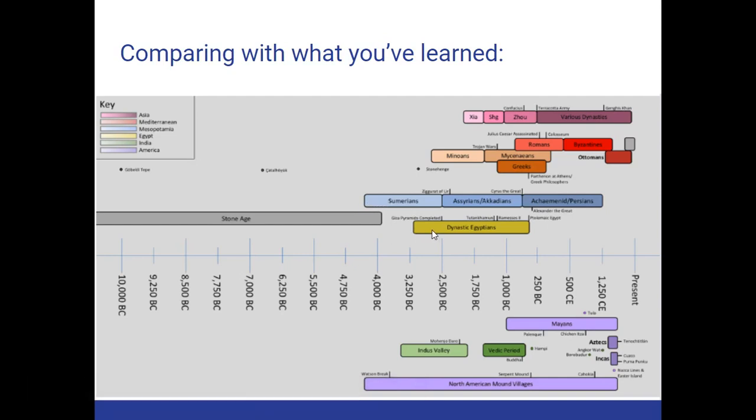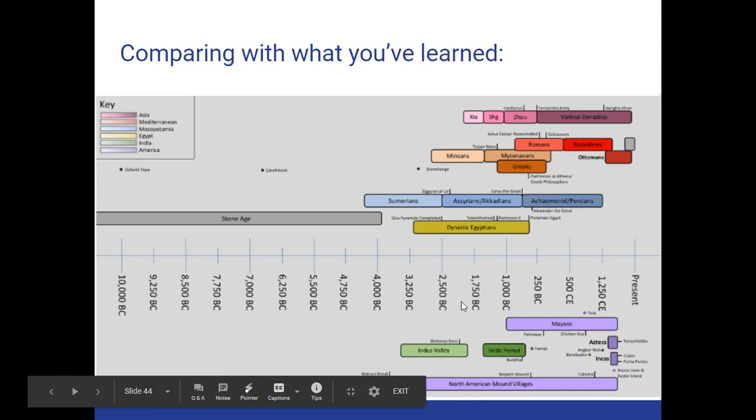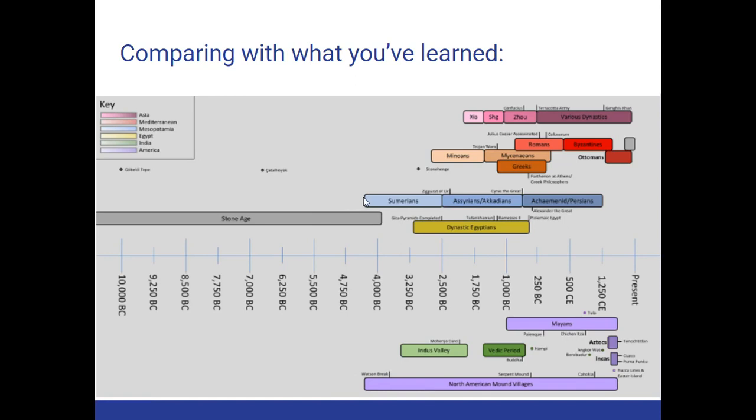And then we went into ancient Egypt, and you can see that that civilization began around 3000 BC or BCE. And then right up here in the pink, this is where the ancient Chinese dynasties began. And you can see that that's indicated about 1766 BC or BCE. So this timeline just puts into perspective all of the civilizations that you've learned about so far and how they kind of correlate with one another.